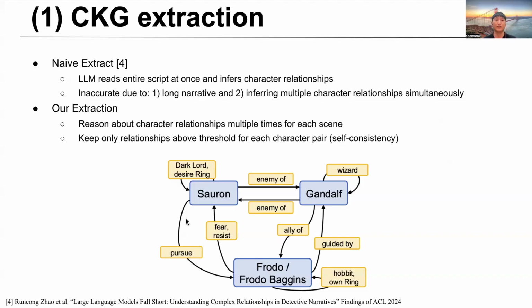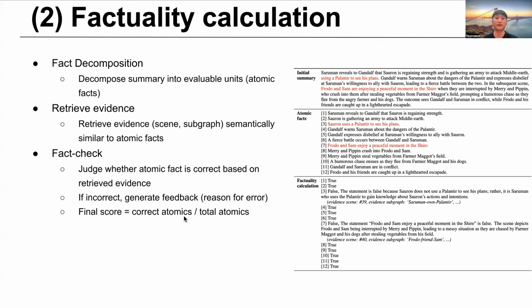Next, I will explain the factuality calculation process. This process has three steps. First, in the fact decomposition step, we break down the summary into atomic facts. Atomic facts are units that can be evaluated for factuality. Second, in the retrieval step, we retrieve evidence that is semantically similar to each atomic fact. Here, evidence is retrieved in two forms. First is scenes, and second is subgraphs.